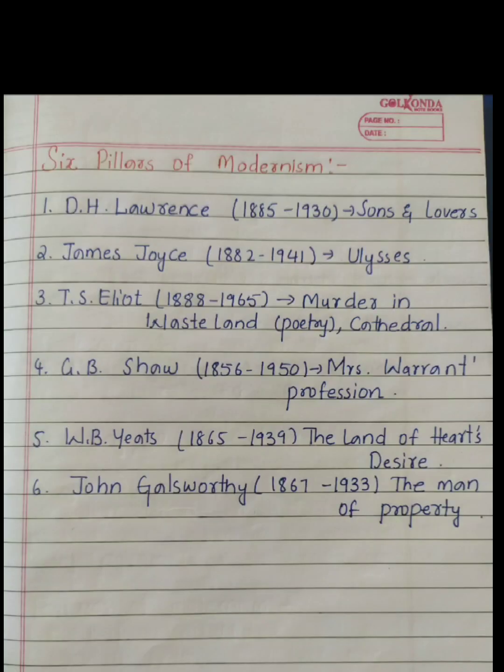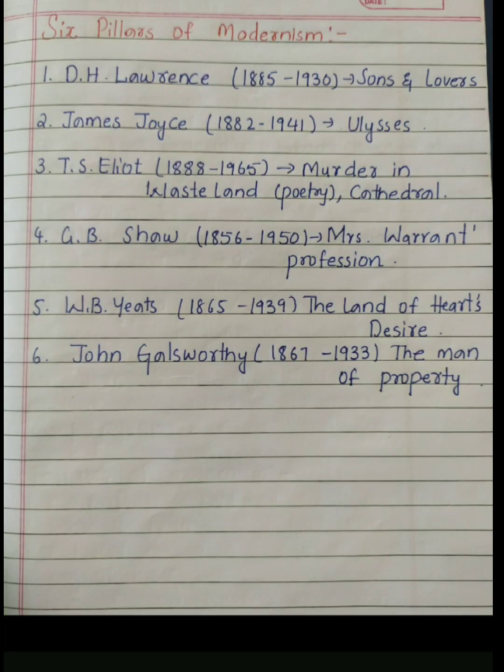See, we have seen features of modernism. Now we have six pillars of modernism. So these are the most important people of modernism. Okay, the very first one being D.H. Lawrence, 1885 to 1930. His writing is Sons and Lovers. James Joyce, 1882 to 1941, Ulysses. T.S. Eliot, 1888 to 1965, most famous are Murder in the Cathedral and The Waste Land. Okay, these two are his writings.